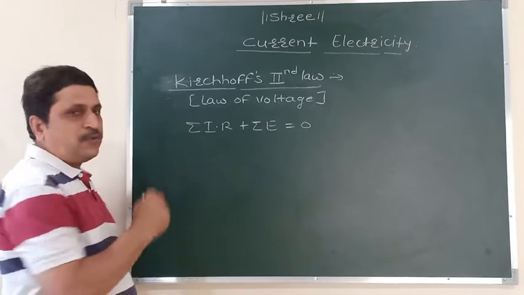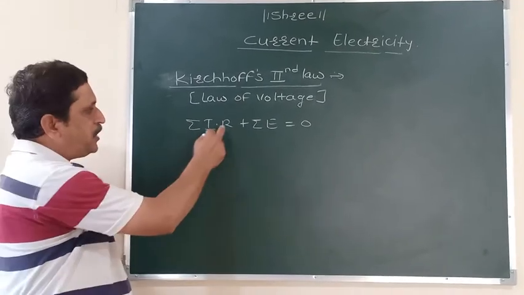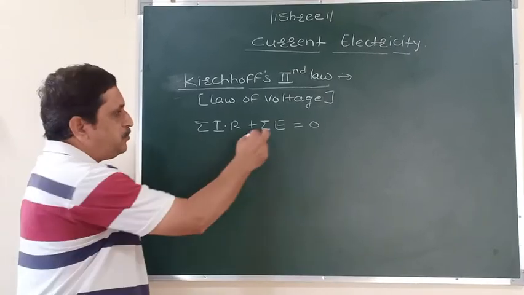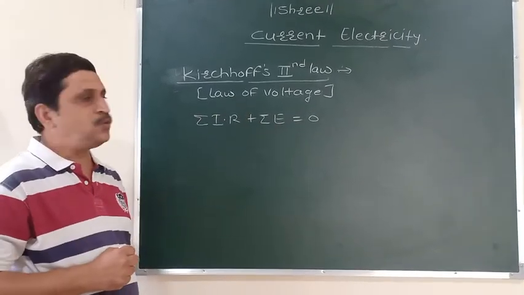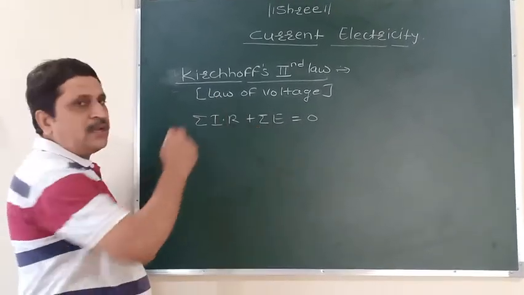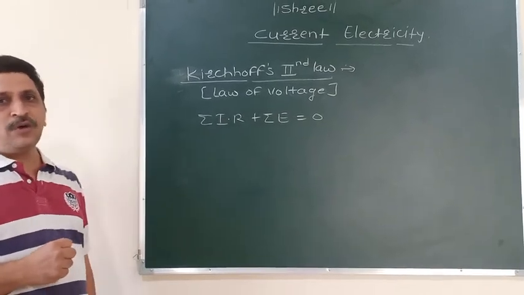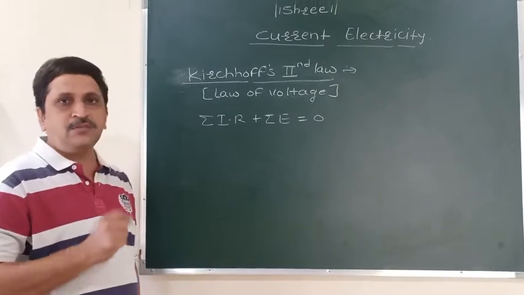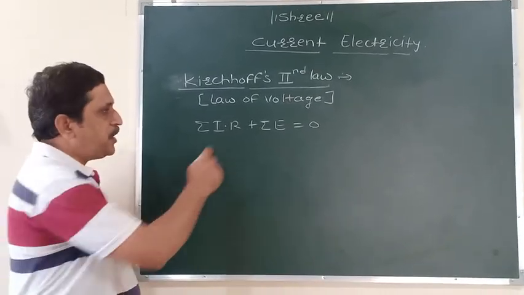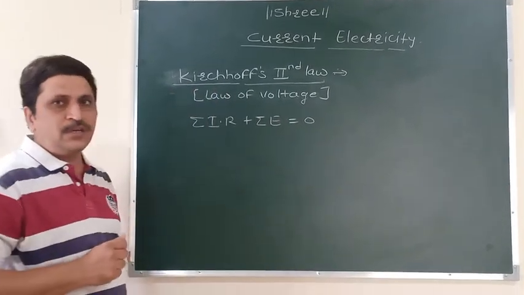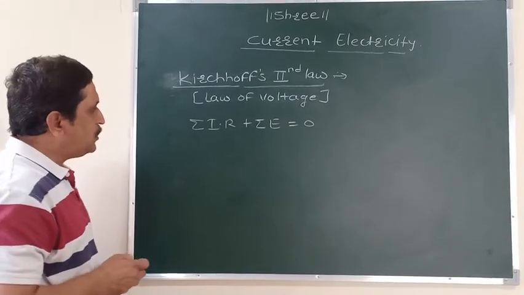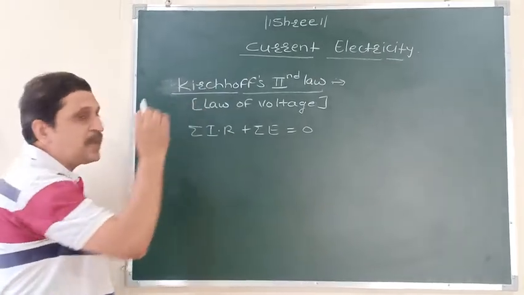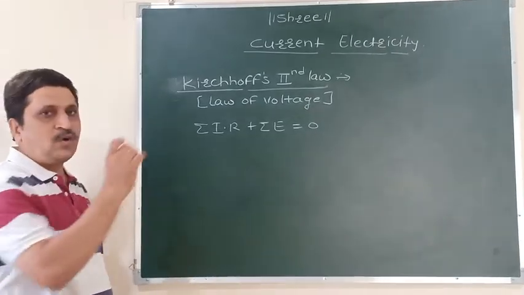Now we know what is meant by electric current, and what is meant by resistance, which is always measured in ohm, and what is meant by E, the electromotive force. Electromotive force means the amount of work required to circulate one unit positive charge once around the complete circuit. Its unit is volt. Now we'll see that Kirchhoff made two sign conventions for this law also.